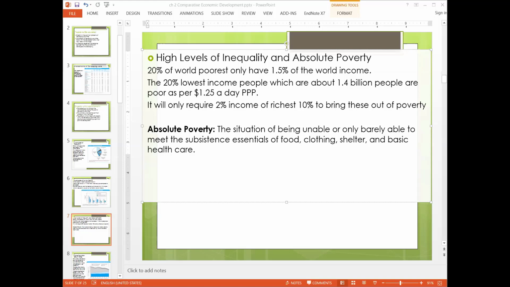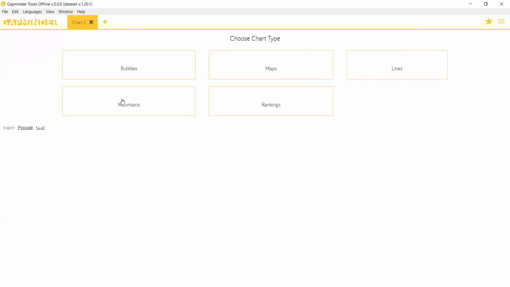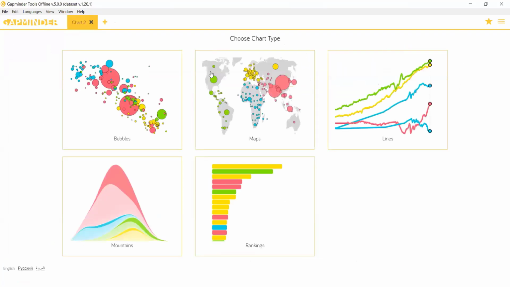This is one animation, and this software is called Gapminder. You can install it yourself, and in that software, let me go back to the main page, you can plot these types of graphs, and these graphs can be converted into animated videos.